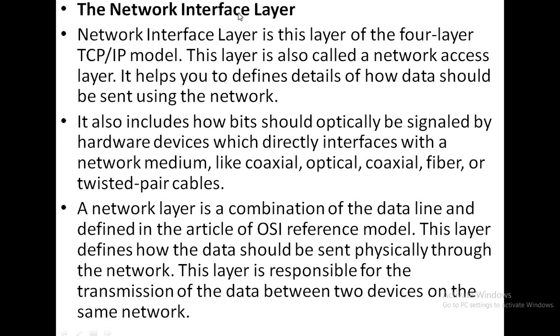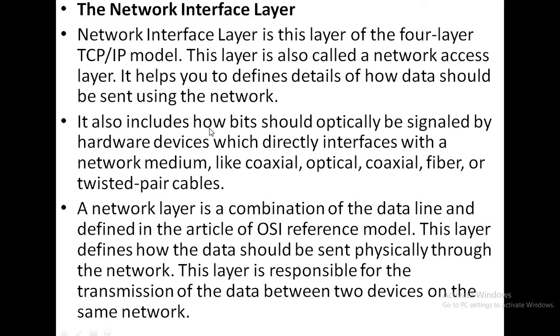So next is the network interface layer. It is the fourth layer of the TCP/IP model. This layer is also called the network access layer. It helps you to define details of how data should be sent using the network.